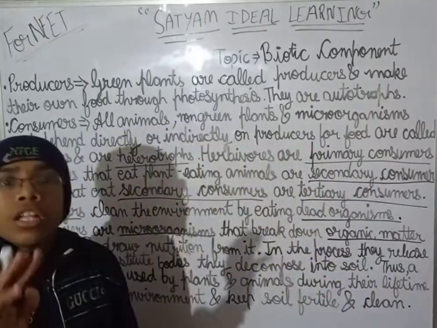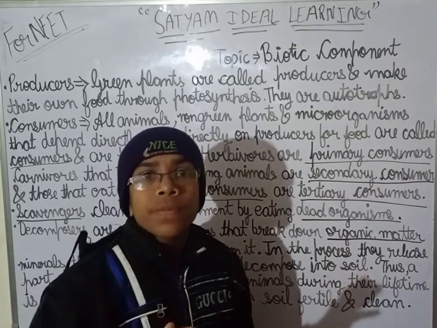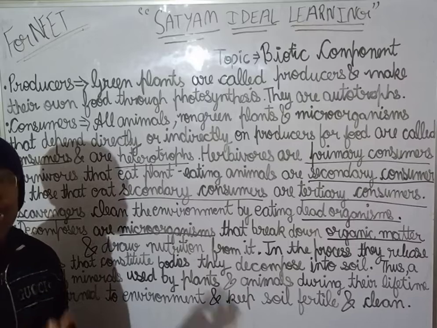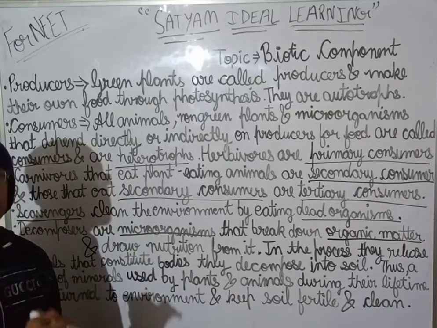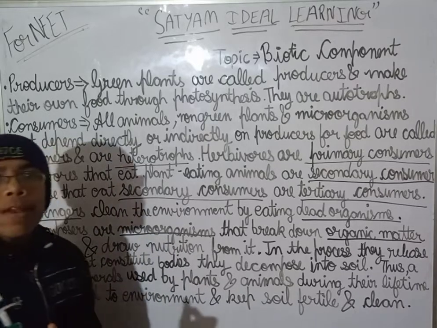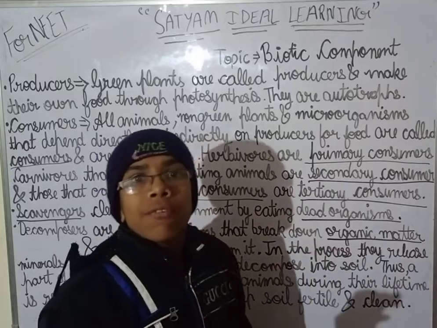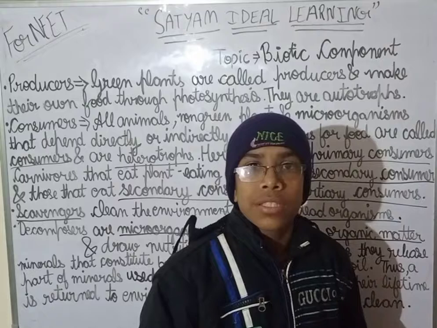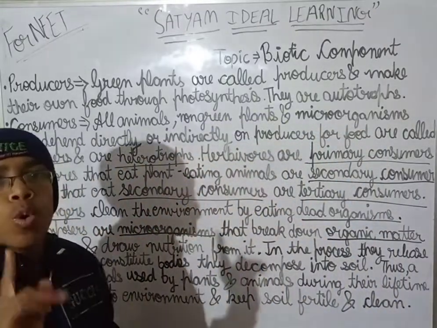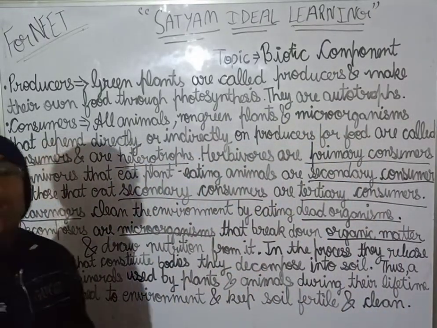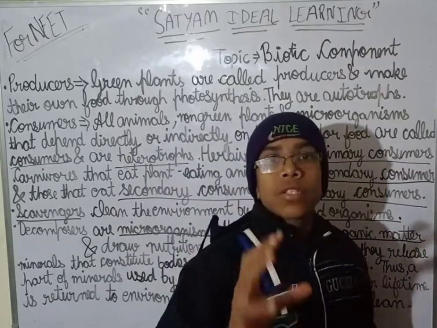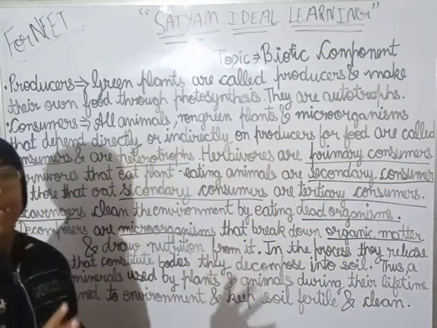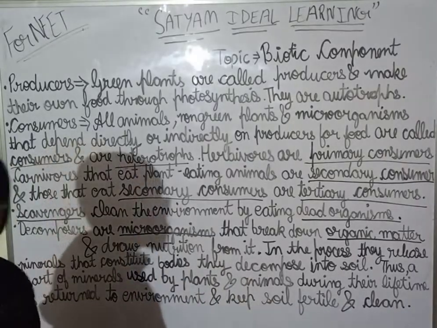Biodegradable waste are those waste like paper and the dead plants, dead small animals, which can be decomposed by the decomposers. So decomposers can only break down the biodegradable waste.